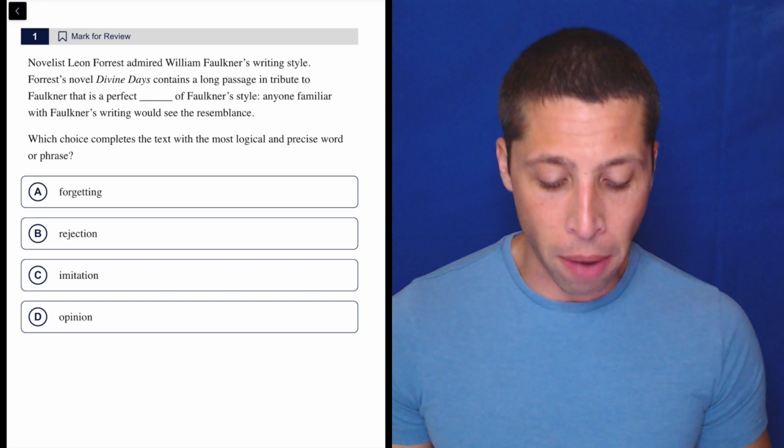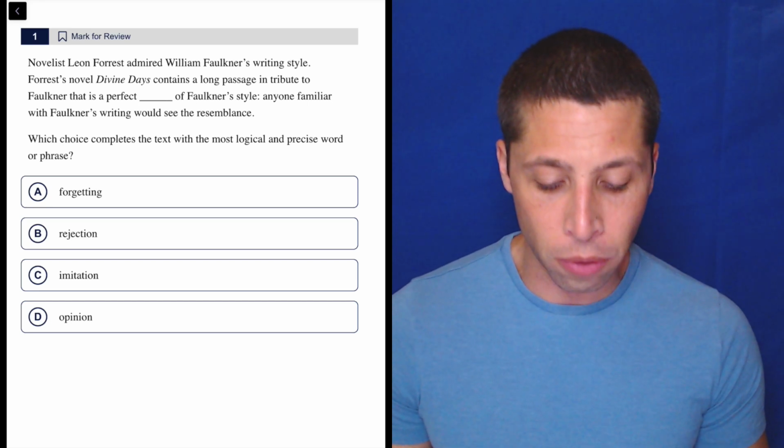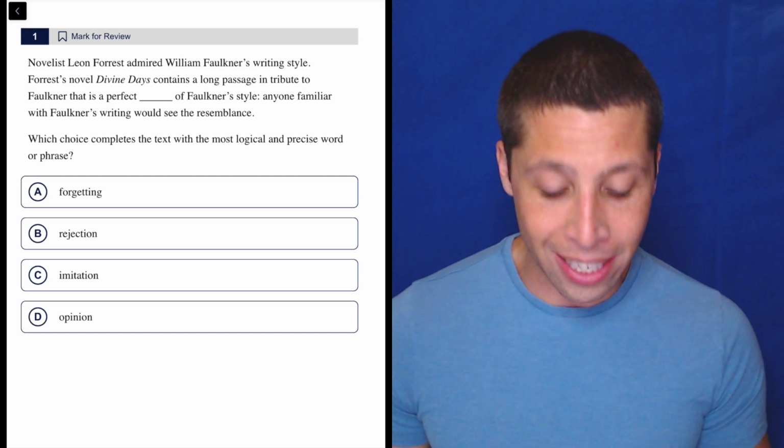Novelist Leon Forrest admired William Faulkner's writing style. Forrest's novel Divine Days contains a long passage in tribute to Faulkner that is a perfect blank of Faulkner's style. Anyone familiar with Faulkner's writing would see the resemblance, right?